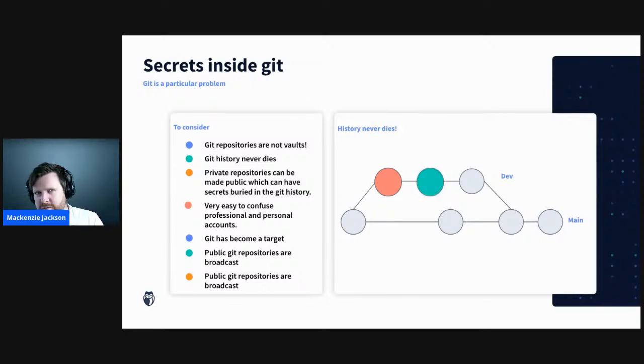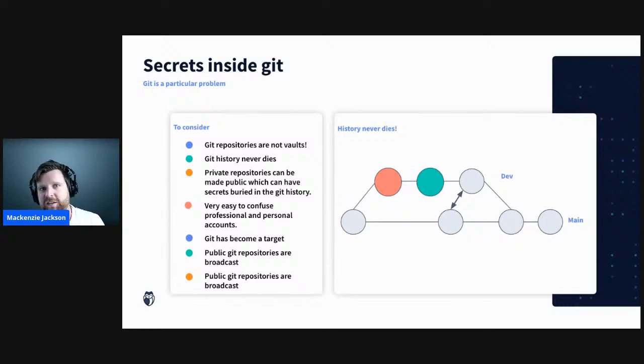So we do this. We get this all ready. We remove everything that shouldn't be there. We put our hard-coded secrets as environment variables, and everything's looking really nice for our code review. So when our code review comes up, what actually happens is the reviewer looks at the latest version on your development branch and the latest version in the main branch. He compares the two and then pulls it in. But he or she is completely unaware of all of the sensitive information that was actually committed back in the history and didn't get access to it.